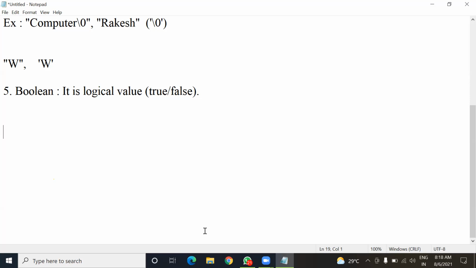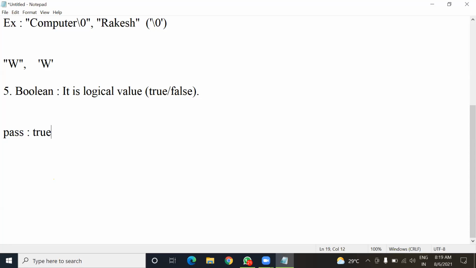For example, if we have a program in which we have to tell whether the student has passed the exam or not, here we have only two legal values, and out of these two we can assign one.